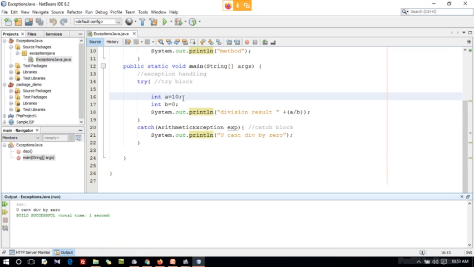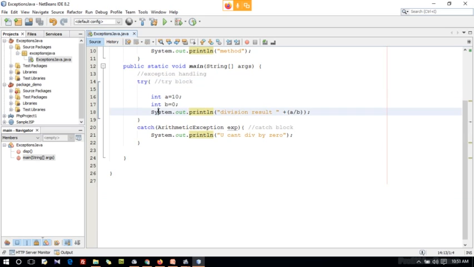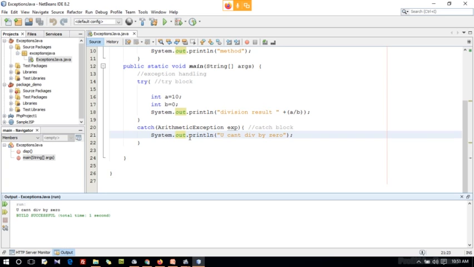This runtime exception will be caught by the try block and thrown to this catch block. Inside this catch block, guys, I am having my own statement. I know that if the user gives 0, I will get this error, so I have handled this arithmetic exception here. Same like this, you can handle a number format exception and array index out of bounds exceptions. I will show you in the demonstration.